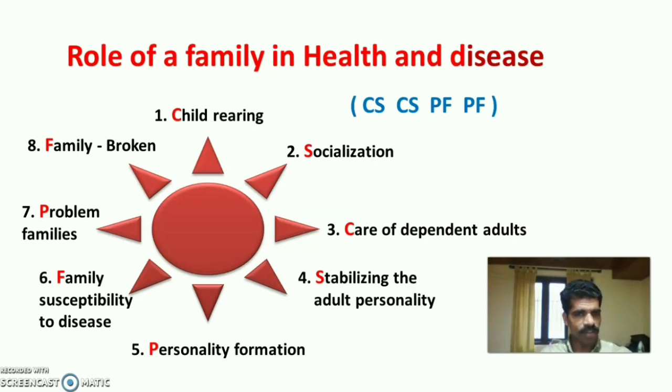That is broken family. So role of family in health and disease, there are 8 roles: child rearing, socialization, care of dependent adults, stabilizing the adult personality, personality formation, family susceptibility to disease, problem families and family broken or broken families. Let us discuss in detail one by one.